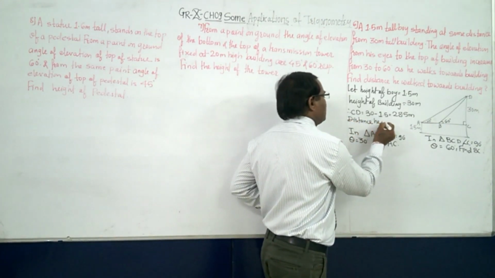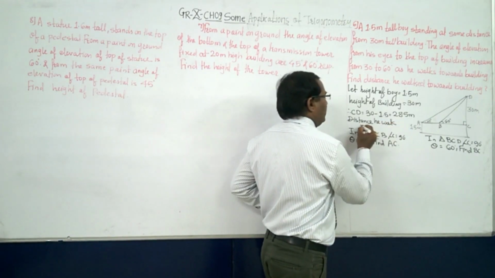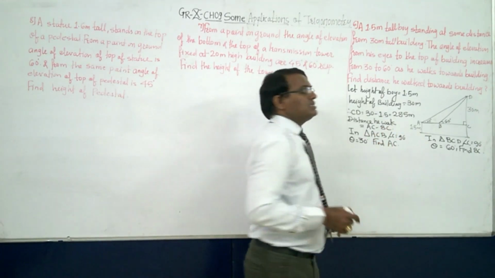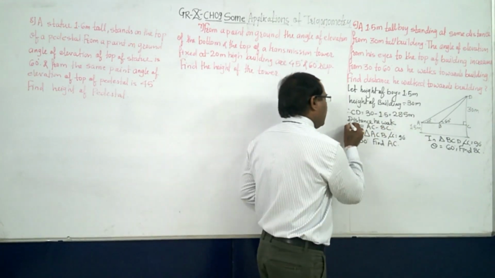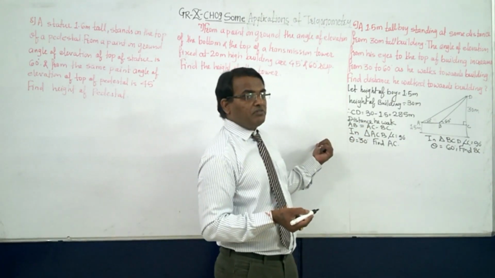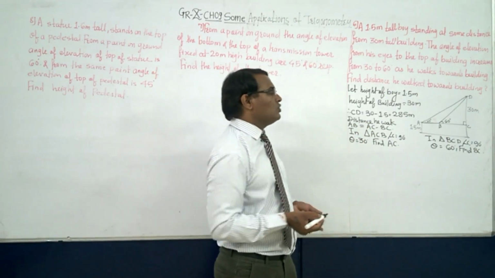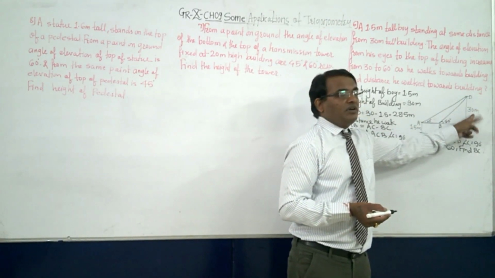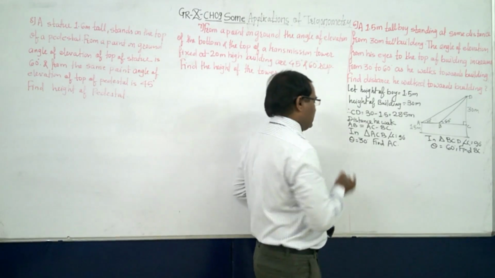Right, the distance he walked is equal to AC minus BC, because we are finding what? AB. Right, now it is simple, as previously we have done. Now let's go on. Now this is what? Theta. The opposite side is given, we have to find out the adjacent side. So what?